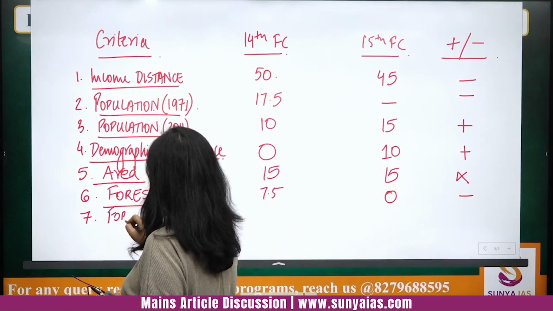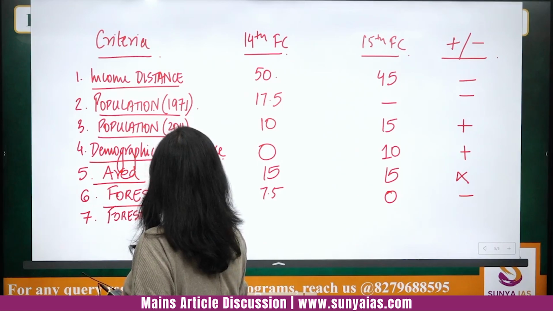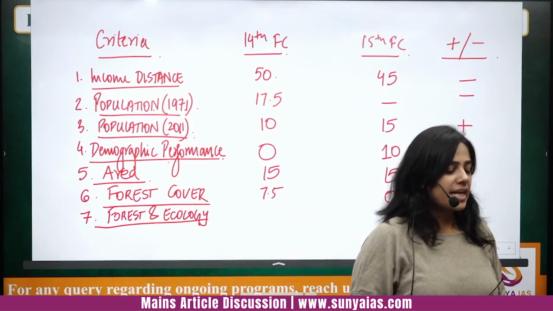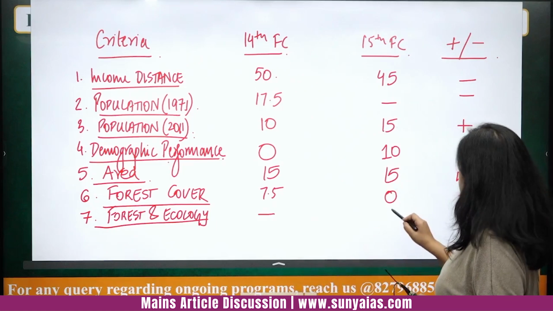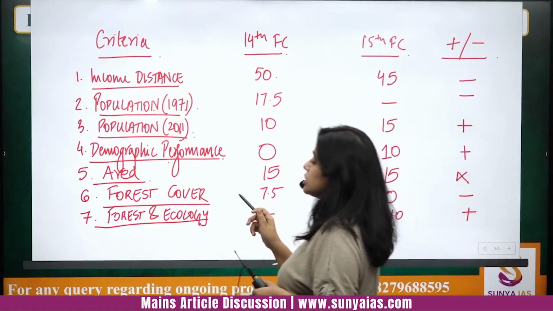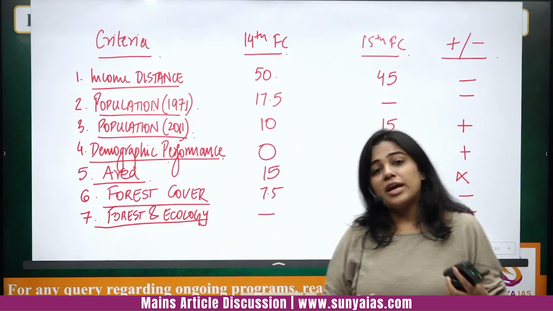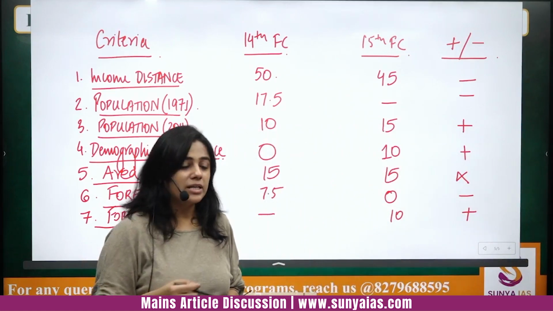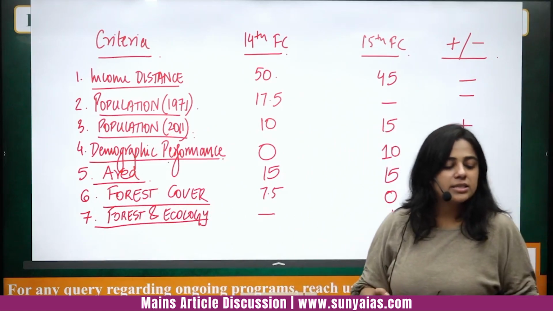The criteria is forest and ecology. Earlier this criteria did not exist, now it has a weight of 10. So earlier the criteria was just forest cover. Now if you are trying to save ecology, let's say you're trying to save the tigers, or you're trying to do anything for the environment, you will be suitably rewarded. So this is a good thing, right?